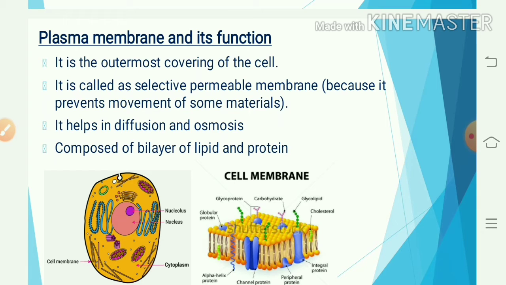It is the fluid mosaic model. It is made from lipoprotein and is a trilaminar membrane whose outer and inner layers are formed of globular protein. It helps in diffusion and osmosis.